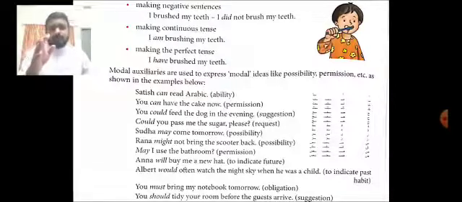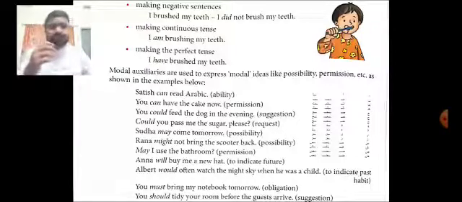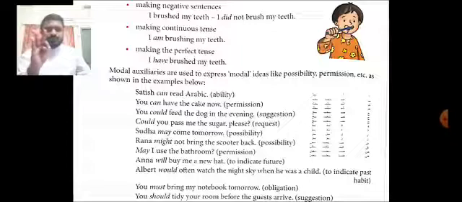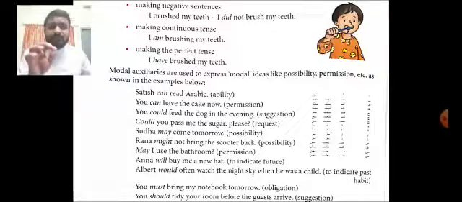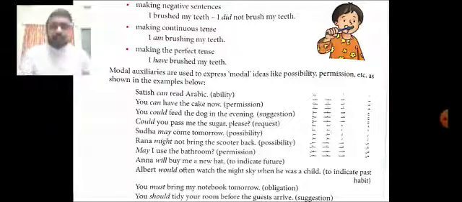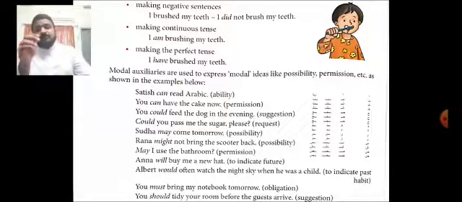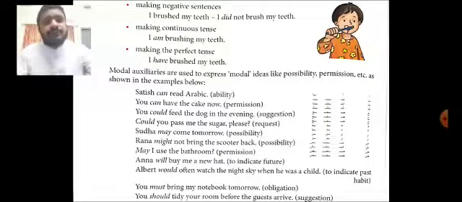Now with this the chapter ends, and whatever we have seen, let us recap it in a few seconds. We have seen verbs. Verbs are action words or doing words, of two kinds: main verbs or auxiliary verbs. Auxiliary verbs can be called helping verbs. In the main verbs there are two kinds: one is transitive and intransitive, and the second one is regular and irregular. Then the auxiliary verbs are of two kinds: primary verbs, and the second one, modal auxiliary verbs. That's what we have seen in this chapter.